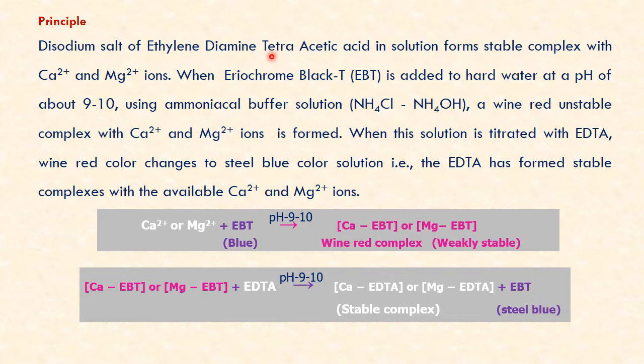EBT forms a weak complex, whereas calcium EDTA and magnesium EDTA form a strong and stable complex, and free indicator EBT is left out, steel blue in color. So the whole solution looks blue in color. So the color changes from wine red to steel blue at the endpoint. So that is your endpoint. From that we can calculate the total hardness.